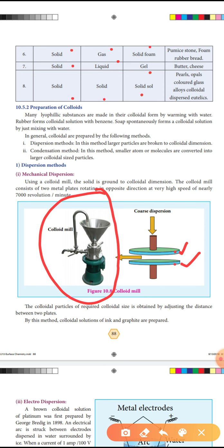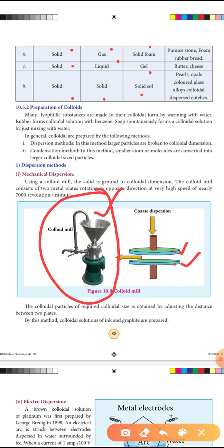These 2 metal plates rotate in opposite directions at a very high speed, that is 7000 revolutions per minute. Per minute how many revolutions? 7000 revolutions. Very high speed. Using a colloidal mill, the solid is ground to colloidal dimension. That means a very big substance is broken to colloidal size. Colloidal size means 1 to 200 nanometer.